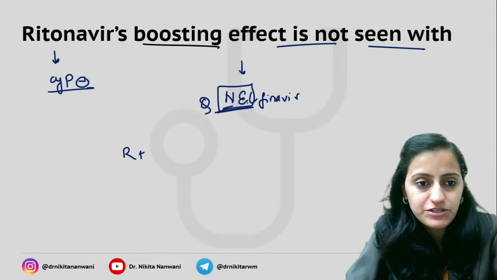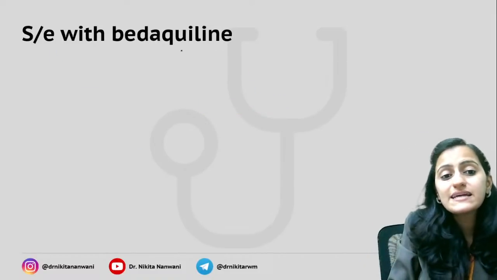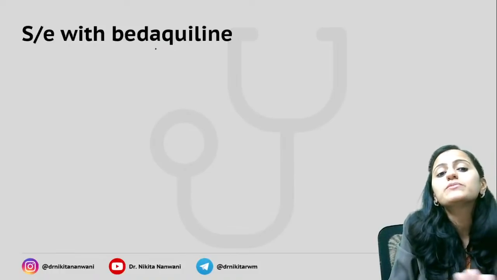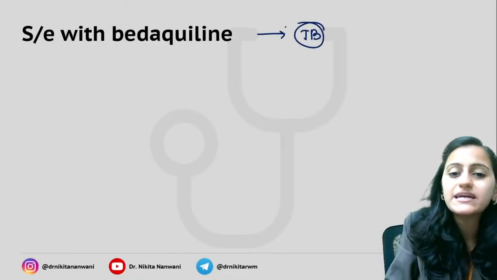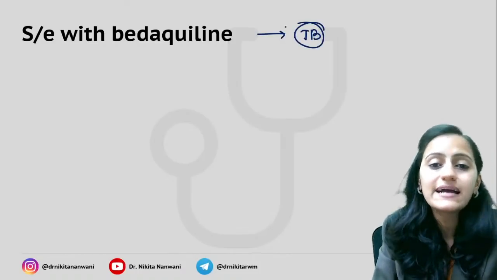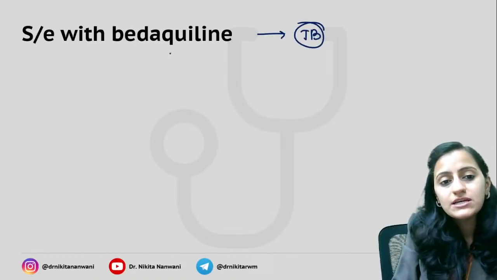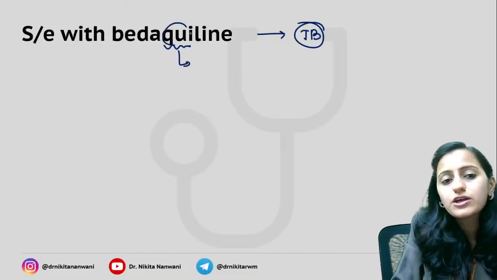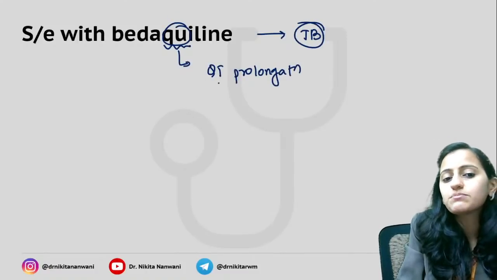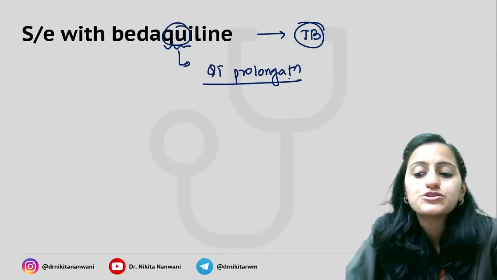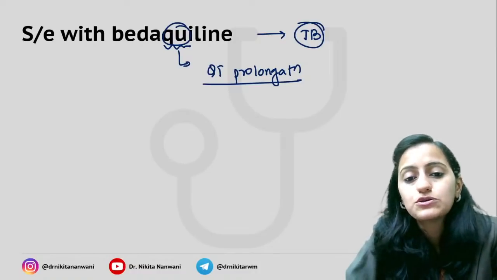Okay. Next one, what is the side effect with bedaquiline? Where do we use this bedaquiline? Bedaquiline is used in TB. How does it act? ATP synthase inhibition. Bedaquiline, remember Q, it is QT prolongation which is an important side effect that we need to remember with bedaquiline. Okay, QT prolongation.